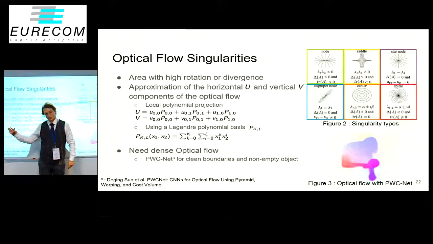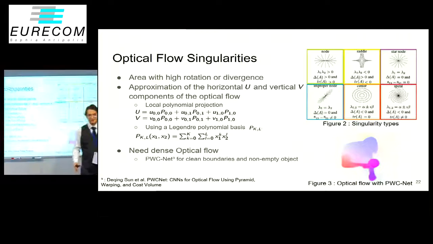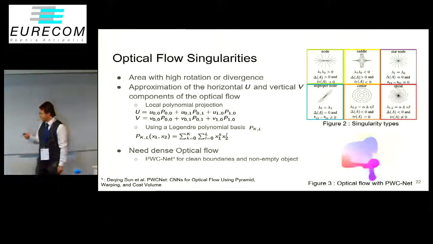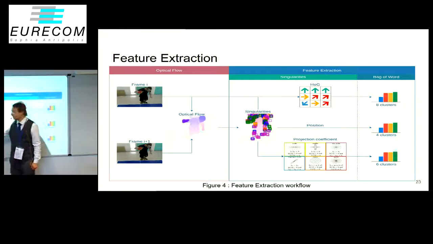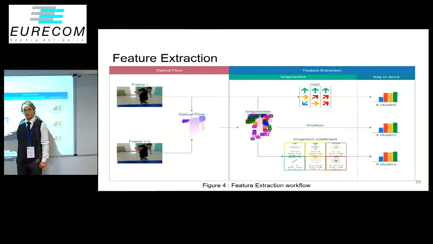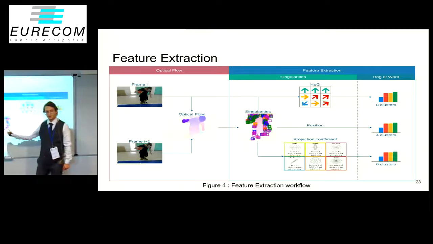If it's moving to the top, it's more blue, and to the bottom it's yellow, I think. So between two frames, we use the PWC network to calculate the optical flow, and then we did our projection to analyze in which areas we can detect any singularities.